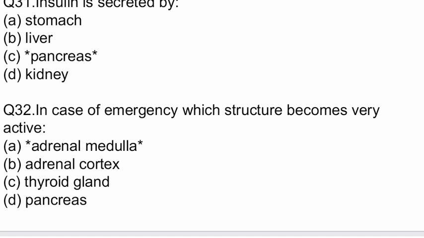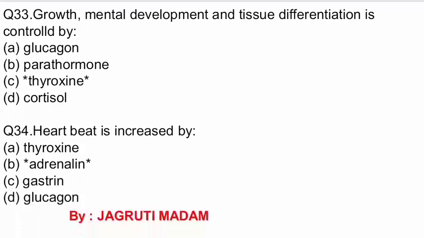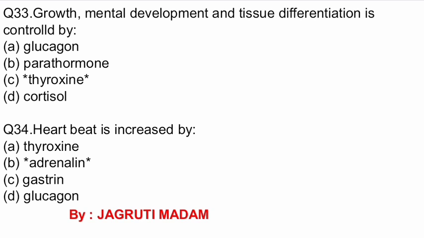Question number 32. In case of emergency, which structure becomes very active? Options are adrenal medulla, adrenal cortex, thyroid gland, pancreas. The correct answer is adrenal medulla. Question number 33. Growth, mental development and tissue differentiation is controlled by.